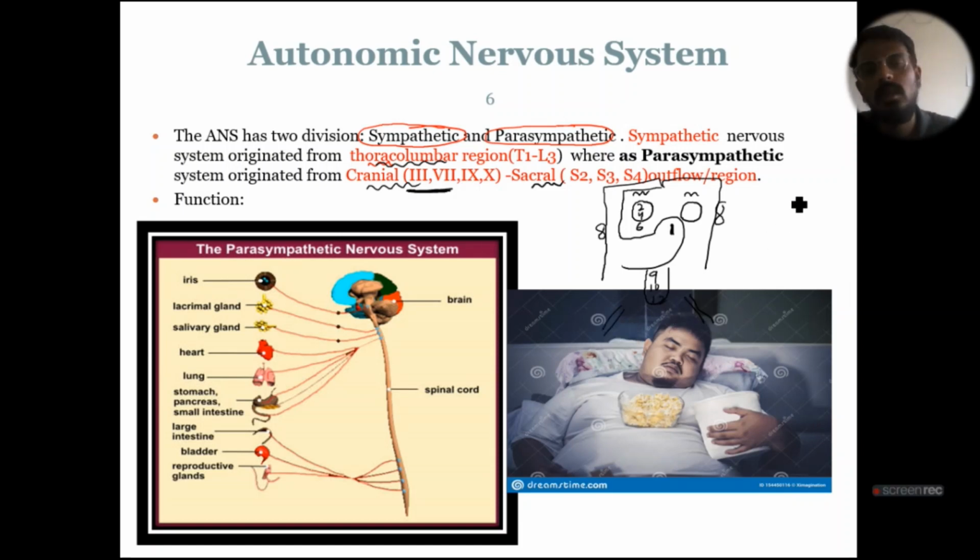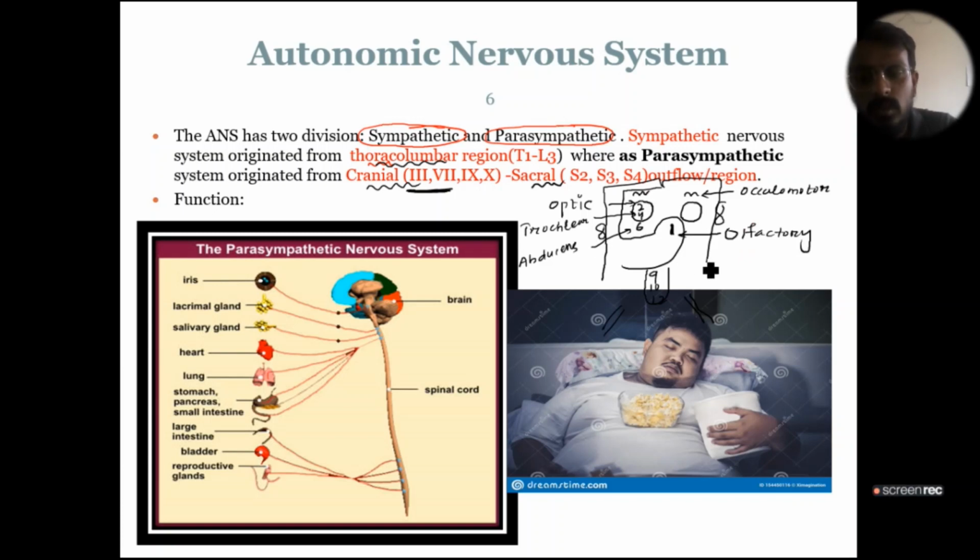Let us name all these cranial nerves. The first one is olfactory, the second one is optic, the third one is oculomotor, the fourth one is trochlear, and six is abducens.